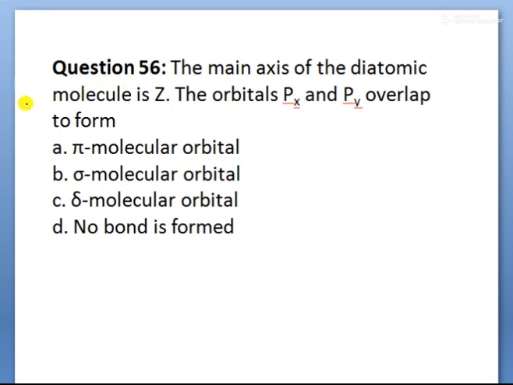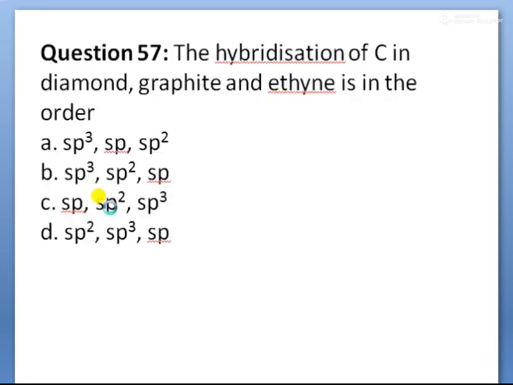See, children, if you take three axes, this is the main axis, but x and y are perpendicular to Z. That's why the orbitals px and py cannot overlap. Either py orbitals overlap or px orbitals overlap, not px and py. That's why there is no bond formation.